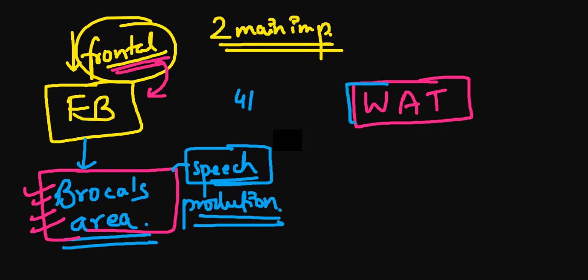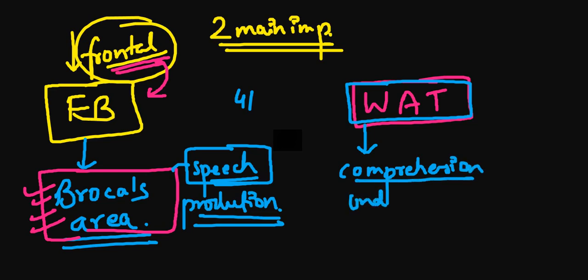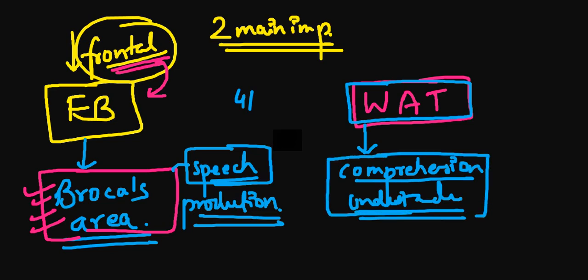And now we have the second thing, the Wernicke's area. Whatever comprehension and understanding you are getting from these videos, or from anything in your daily life, is possible because of the Wernicke's area.